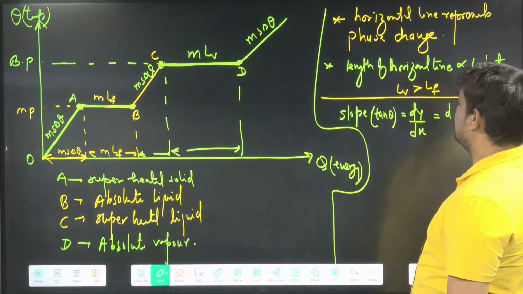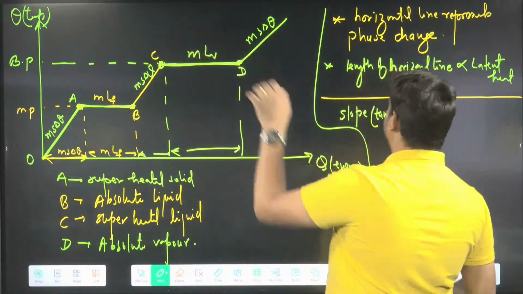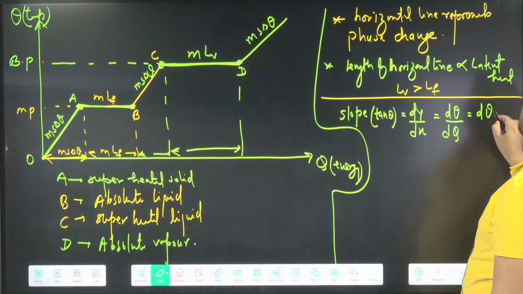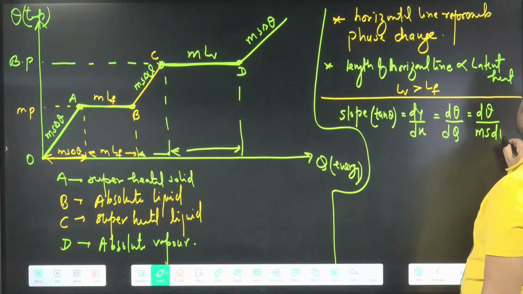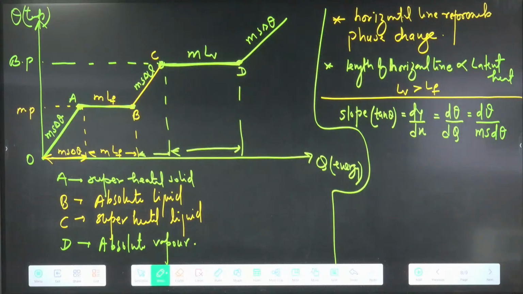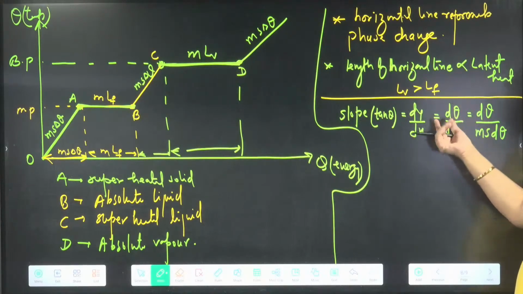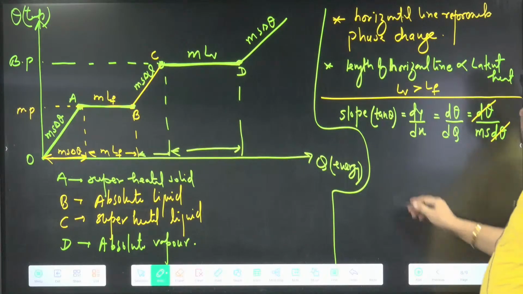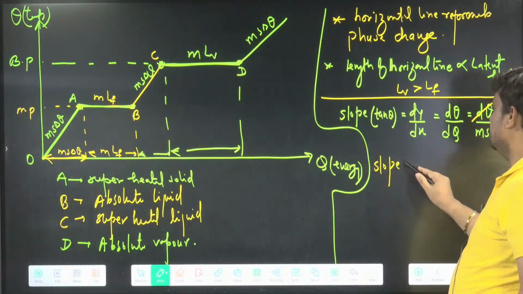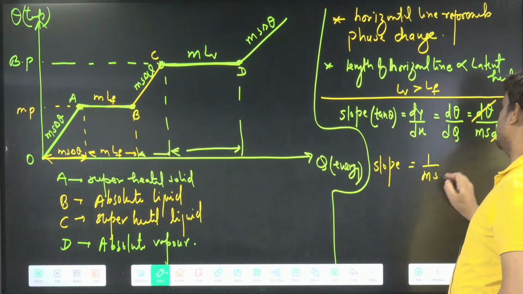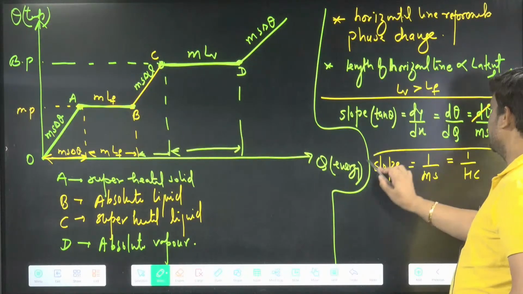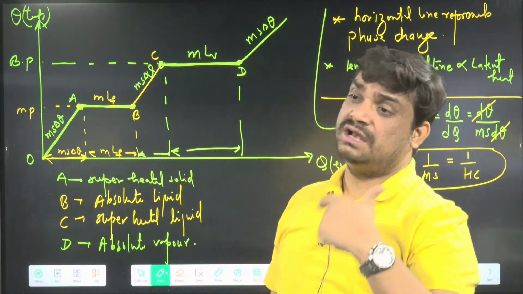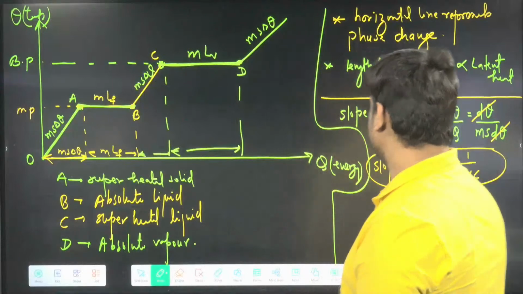On the y-axis we are representing temperature, so d theta, and on the x-axis dq. So we can say d theta divided by dq, and dq is ms d theta. So d theta by ms d theta, d theta cancelled. So slope is all the time 1 by ms, or we can say 1 by heat capacity. Remember, the slope of this slanted line actually represents the inverse of heat capacity.